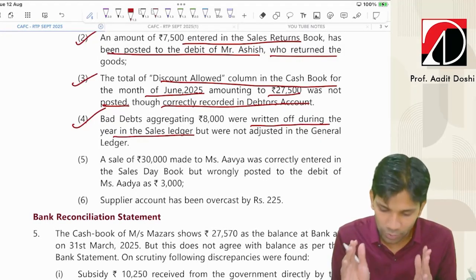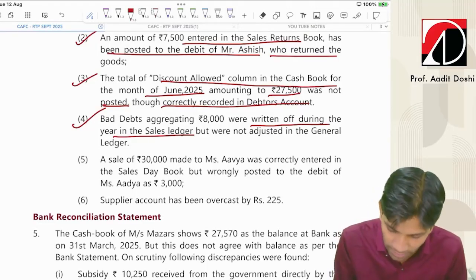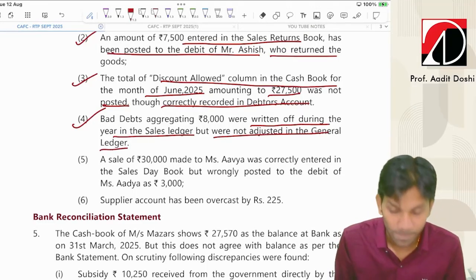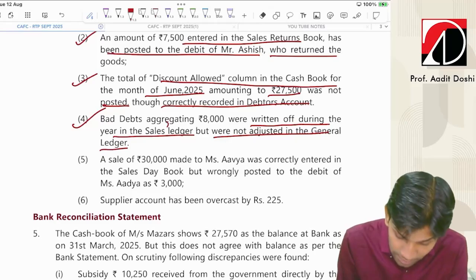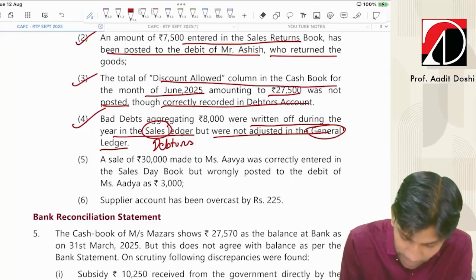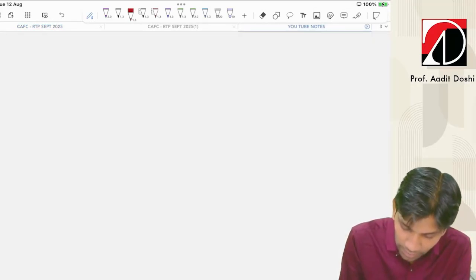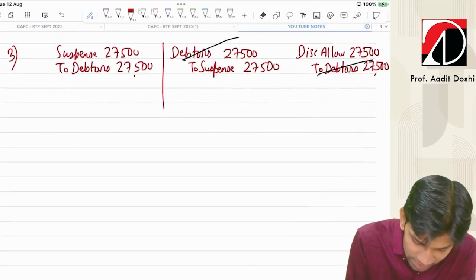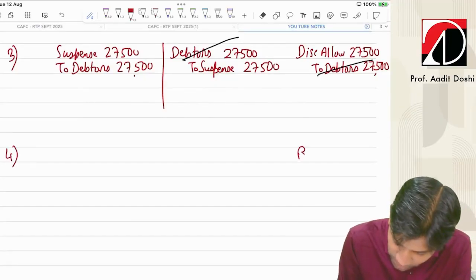Yes, correct. Next transaction. Bad debts aggregating 8,000 were written off during the year in the sales ledger. Bad debts amounting to 8,000 were written off in the sales ledger, but were not adjusted in the general ledger. Sales ledger means they were recorded in debtors ledger, but they were not recorded in bad debts account. Okay, fine. So what should be the correct entry? Sales ledger means debtors ledger. Bad debts to debtors. Correct entry will be.